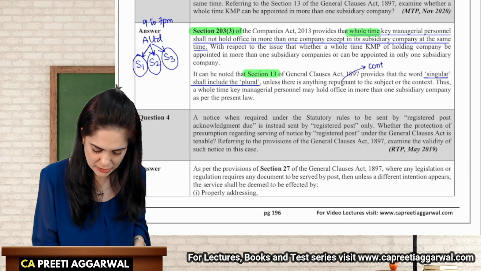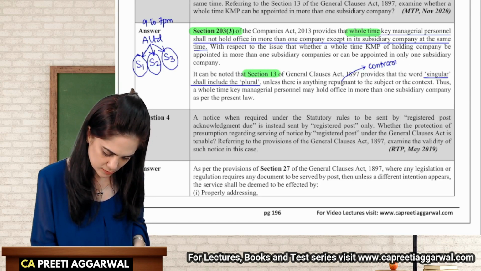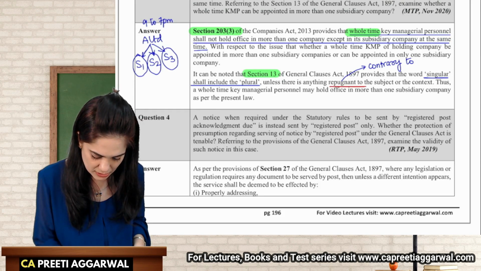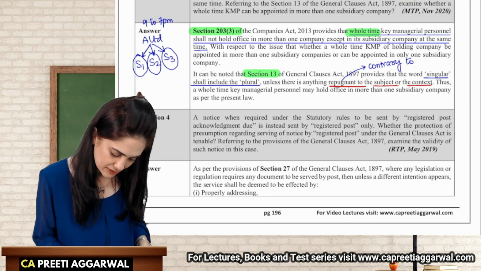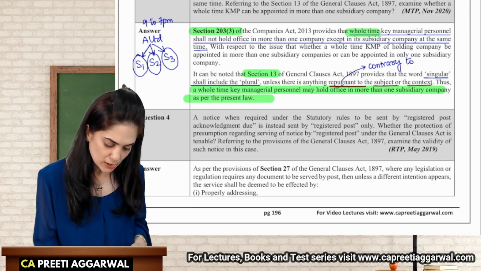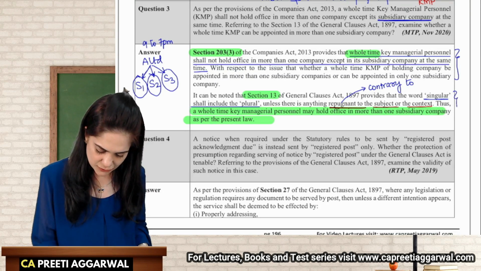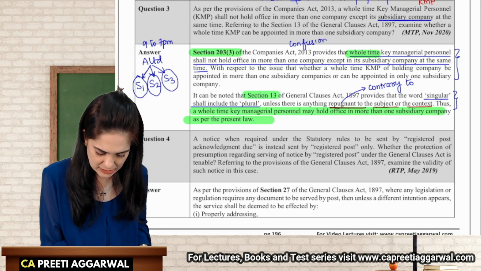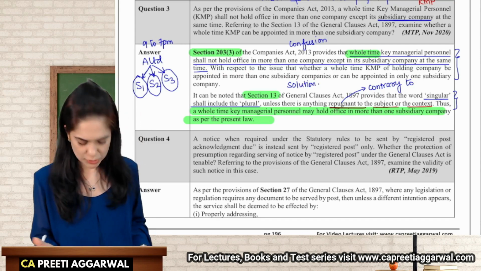Repugnant means contrary to the subject or the context. Whole-time KMP may hold office in more than one subsidiary as per the present law. So first, we discussed what exactly is the provision. Then we discussed the view of the general clauses. See, here there is confusion. The confusion is created in the section. General Clauses Act is trying to provide some solution.